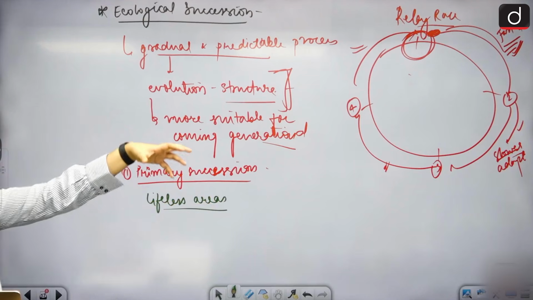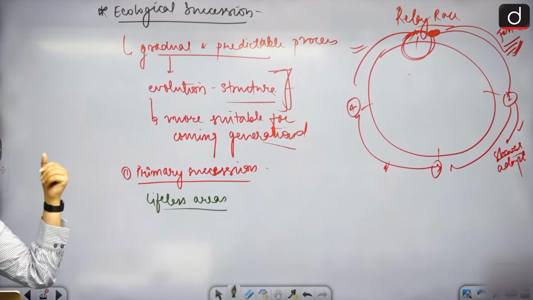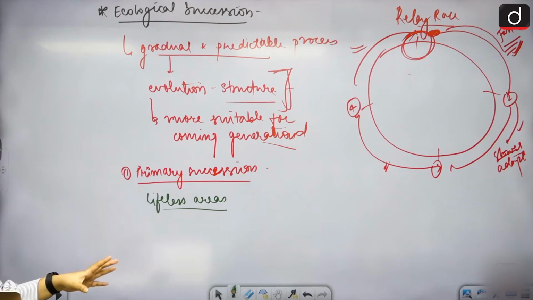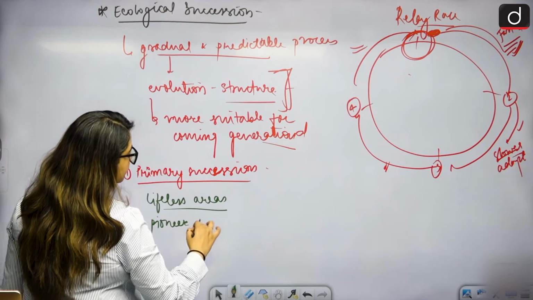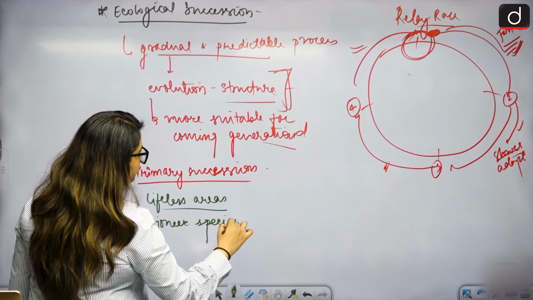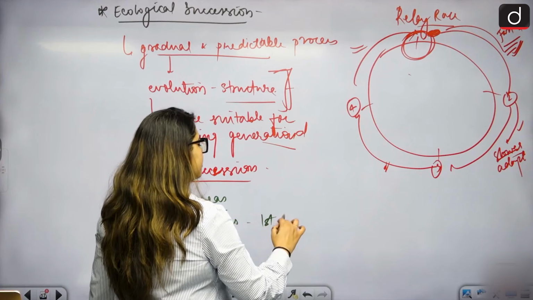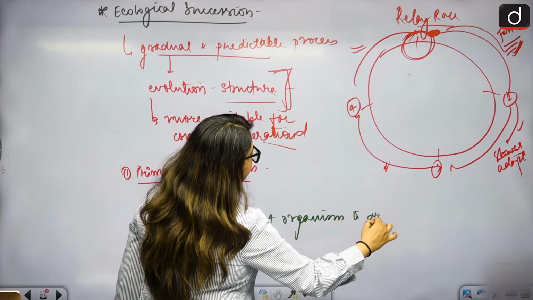That is where it will begin: no soil, or soil that has been completely destroyed, for example after a volcanic eruption or where glaciers have been. At that point, pioneer species come up. What are pioneer species? Pioneers are the first organisms to arrive.